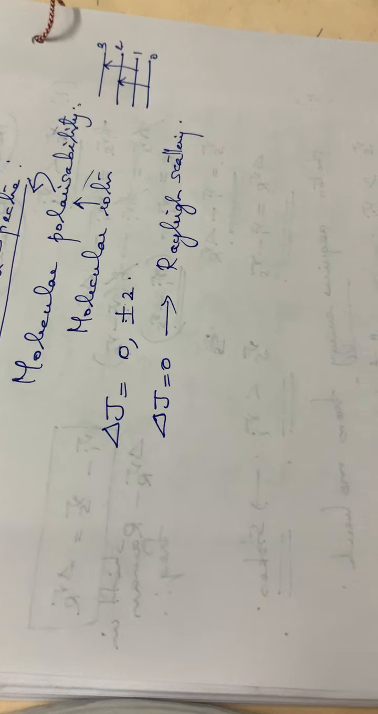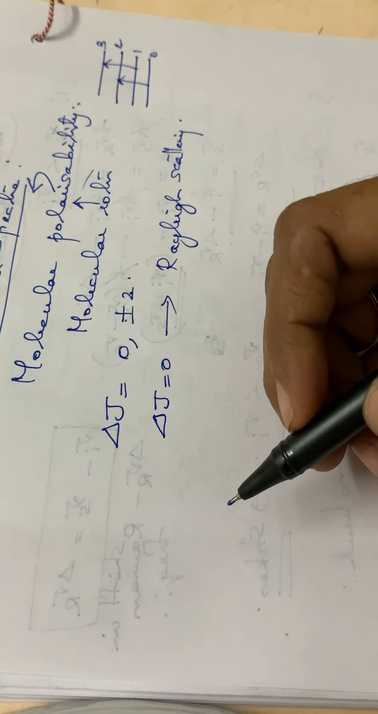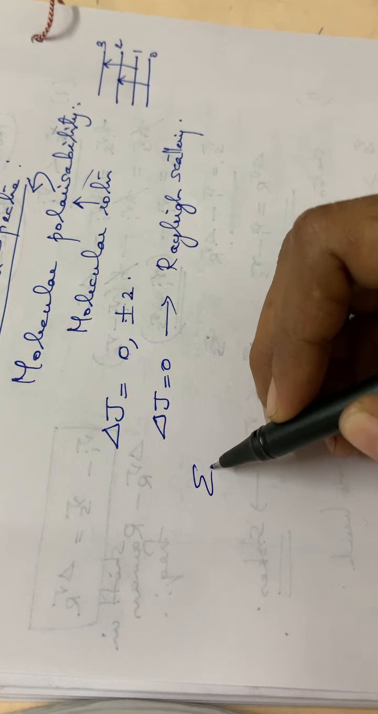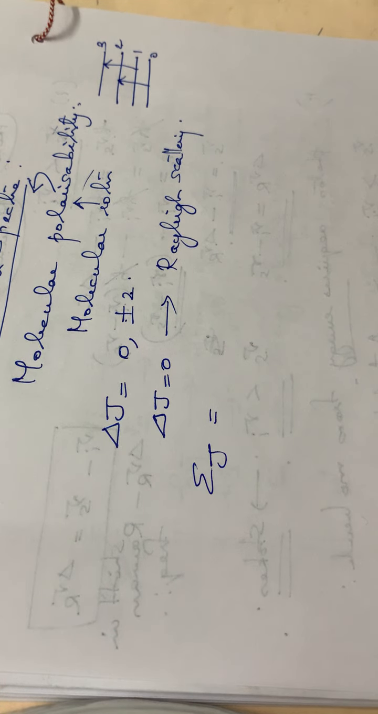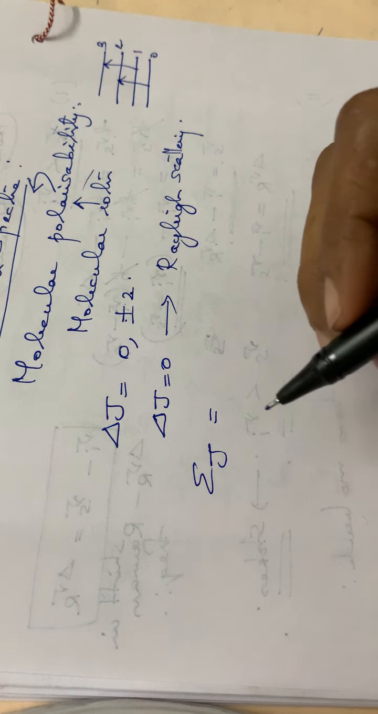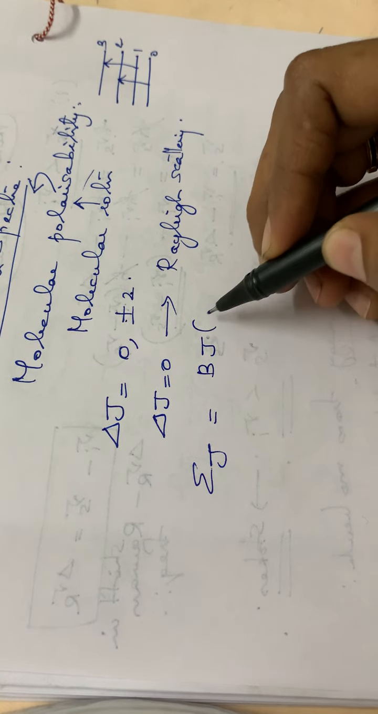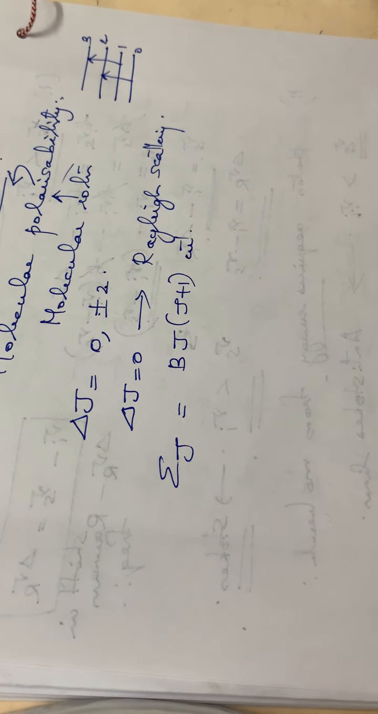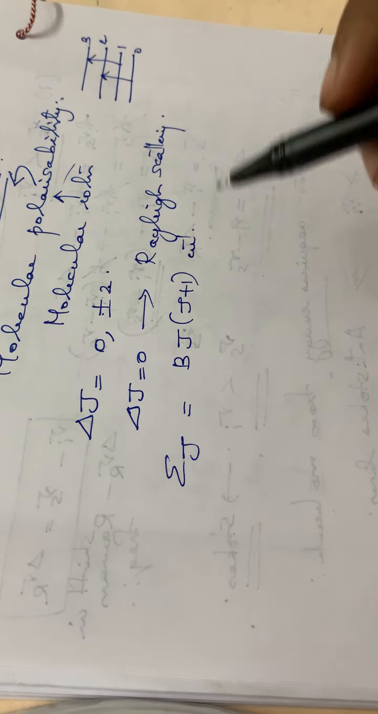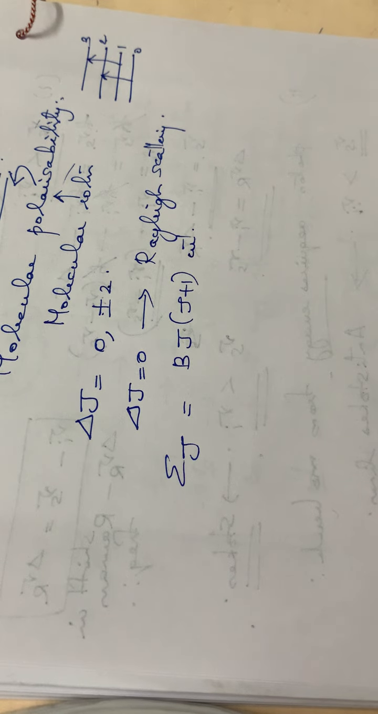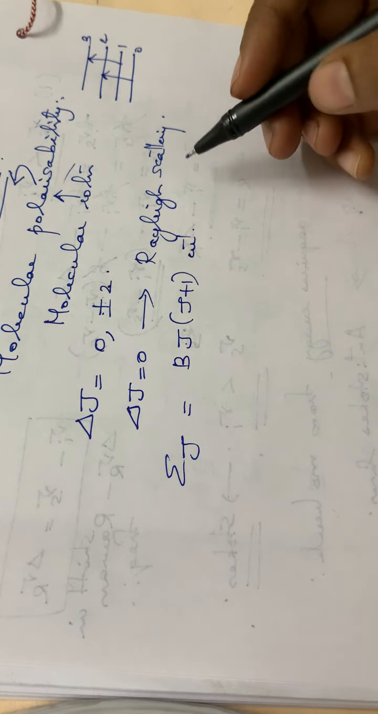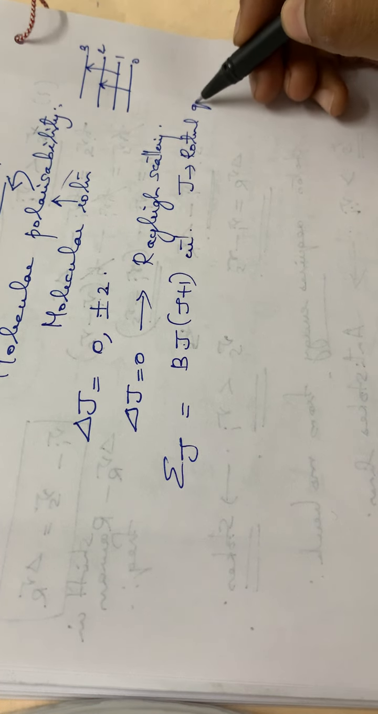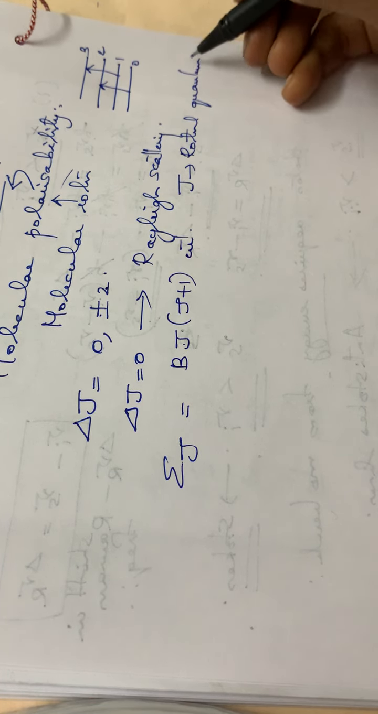And also we have already studied the rotational energy of a diatomic molecule, isn't it? In rotational spectroscopy, what is the rotational energy of a diatomic molecule? EJ is equal to B into J into J plus 1 centimeter inverse, isn't it? And what is J? J is the rotational quantum number. I hope you are remembering all these.